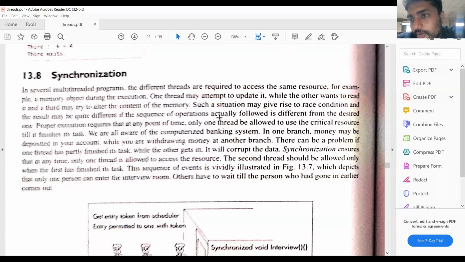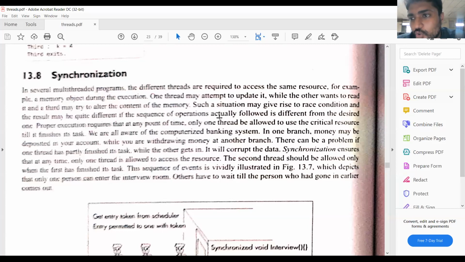If at a time the resource is allocated for T1 as well as T2, then synchronization may be lost. That means if thread one updates the value of A, then the result will go wrong. So that is the situation. So there is a need to synchronize the threads as well as the processes. At a time, one process has to be executed. That means mutual exclusion conditions. At a time, the resources are allocated for a single process, mutual exclusion. So you know the mutual exclusion conditions also. The same can be applied to the threads also.